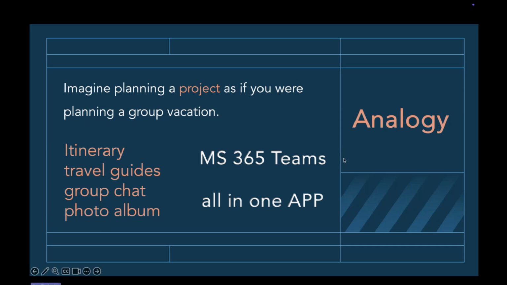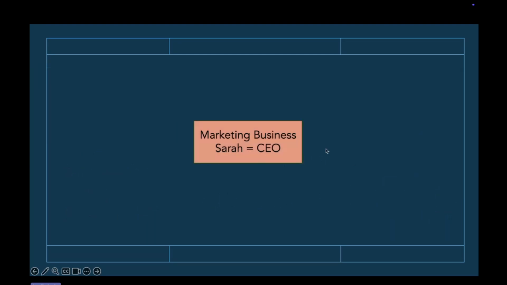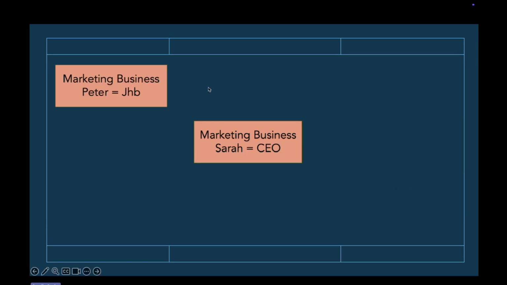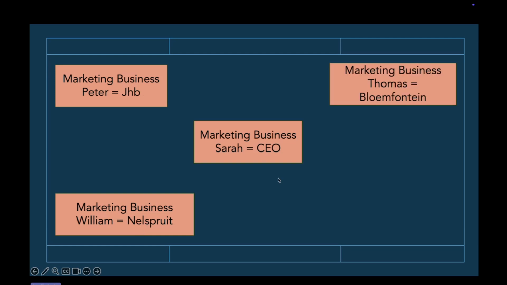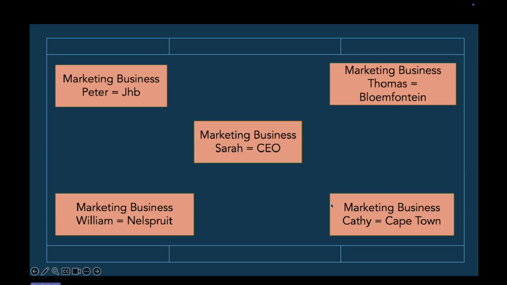Okay, let me give you another business example. We have the CEO, Sarah, on this marketing business, doesn't matter the name. Then in Pretoria, so let's say she's in Cape Town. In Pretoria, same business, we have Peter. In Nelspruit, we have William, also part of this business. Thomas is in Bloemfontein, and marketing business Kathy, the same business, is in Cape Town. Or let's say Sarah's in Pretoria.